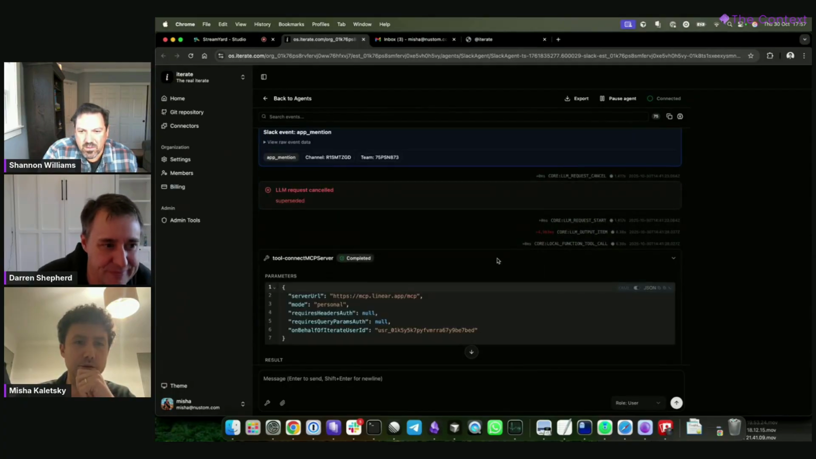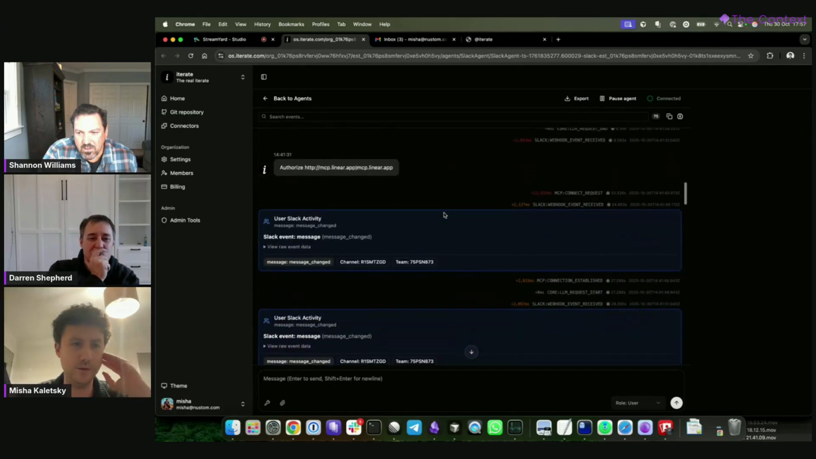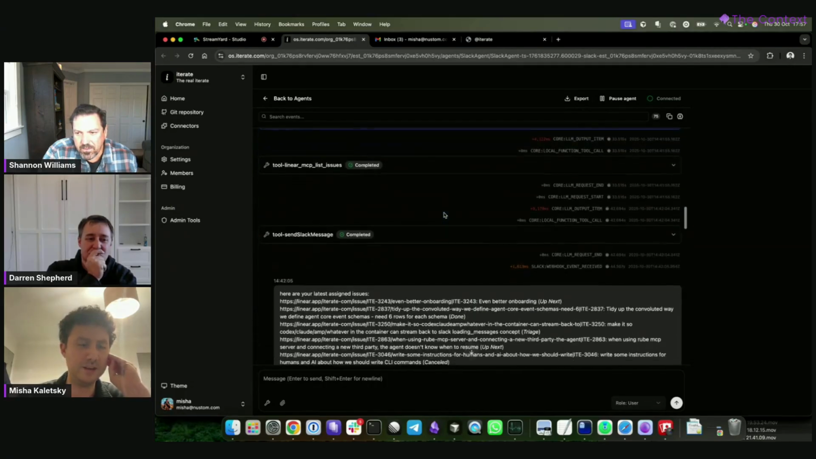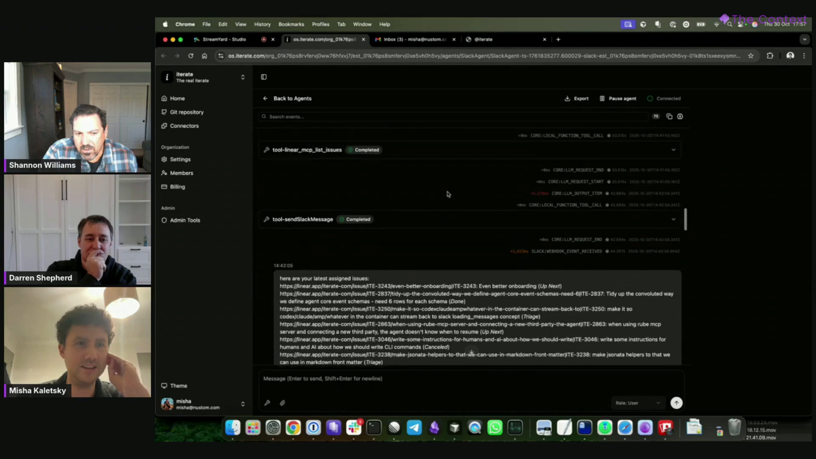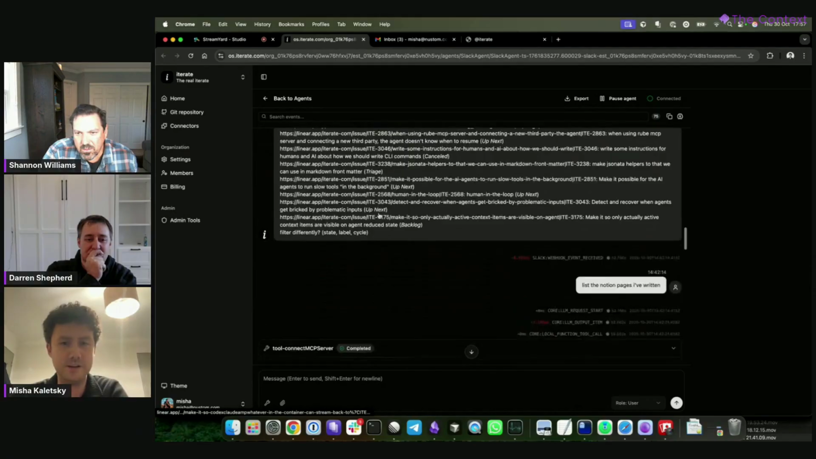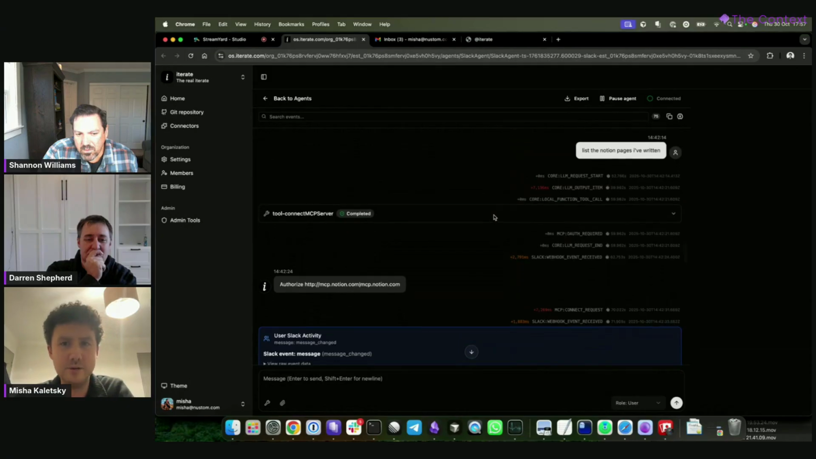And you can see tool calls. So first it had to connect to the MCP server, and that happened under the hood from the Slack point of view, but we want to keep everything as visible as possible. There were some message edits. It's listing issues, and then it sent that message. And this is the Slack markdown. We could probably do a better job formatting. Then listing the Notion pages I've written.